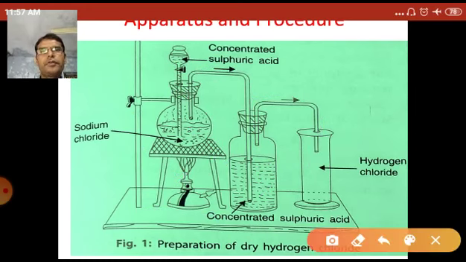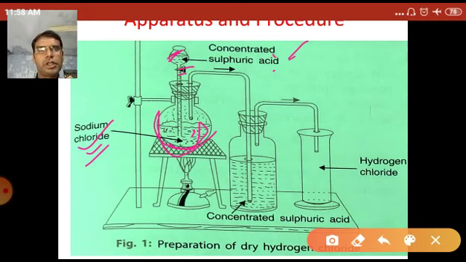Take the sodium chloride powder or crystals in the round bottom flask, and concentrated sulfuric acid in the thistle tube, and close the stopper of the thistle tube.